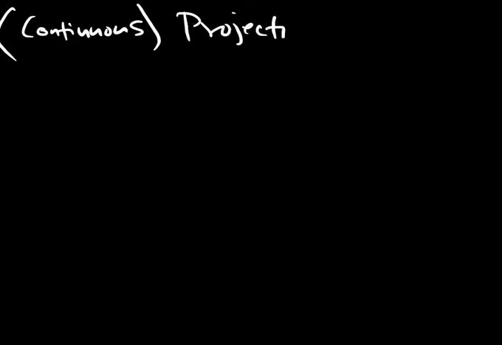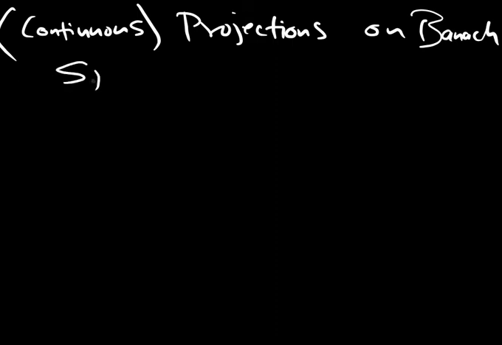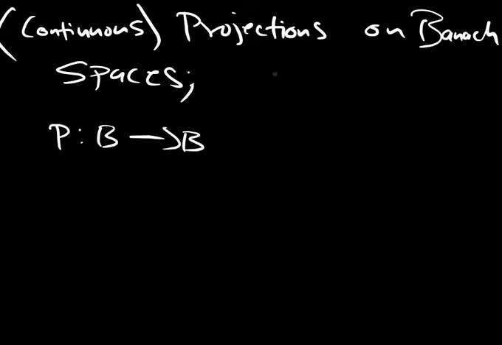We have also seen projections on Banach spaces, so continuous projection. So what do we mean by that? P is a map from B to B, where V is a Banach space, a complete metric space, and is also a vector space. It's a normed linear space, complete with respect to the norm, over the field F. F is R or C.